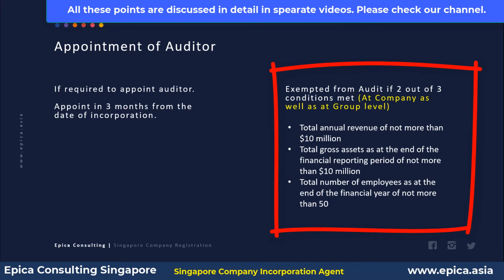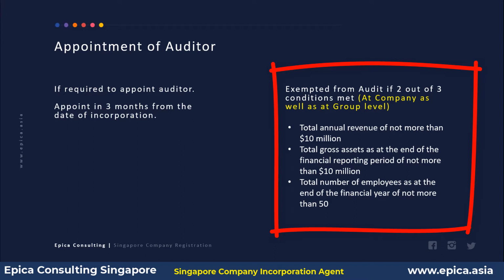So the conditions are total annual revenue is not more than 10 millions in Singapore dollars. Total gross assets of the company as at a financial period are not more than $10 million. And total number of employees at the end of the financial year are not more than 50. So if any 2 out of these 3 conditions are met, then your company will be exempted from audit. However, if it is not the case, then in that circumstances you will need to appoint the auditor.